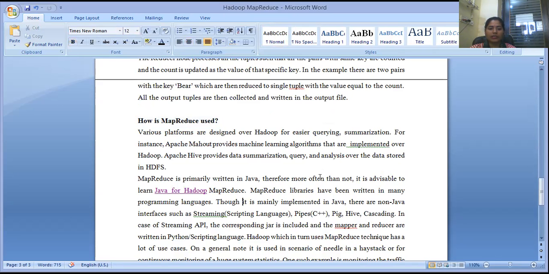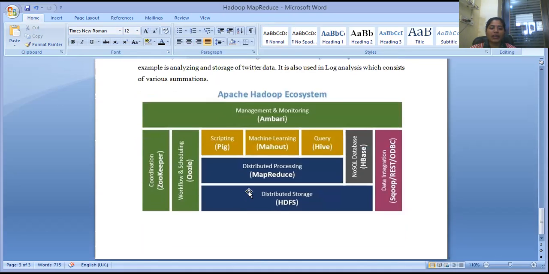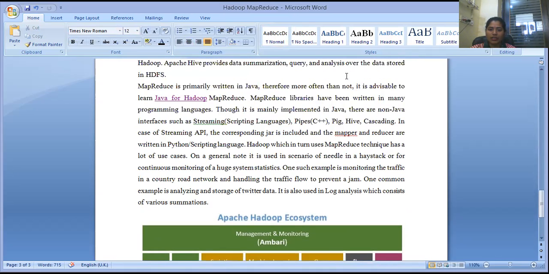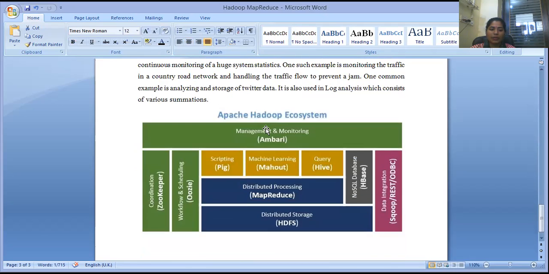So this is the thing which I have discussed here. And this is basically the Apache Hadoop ecosystem and how it works, which I have already discussed: pipes, Pig, Hive, Cascading, scripting, and streaming.